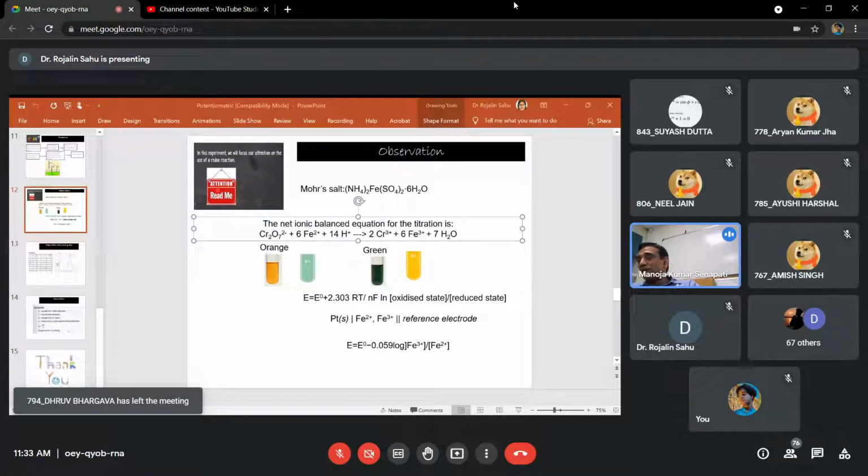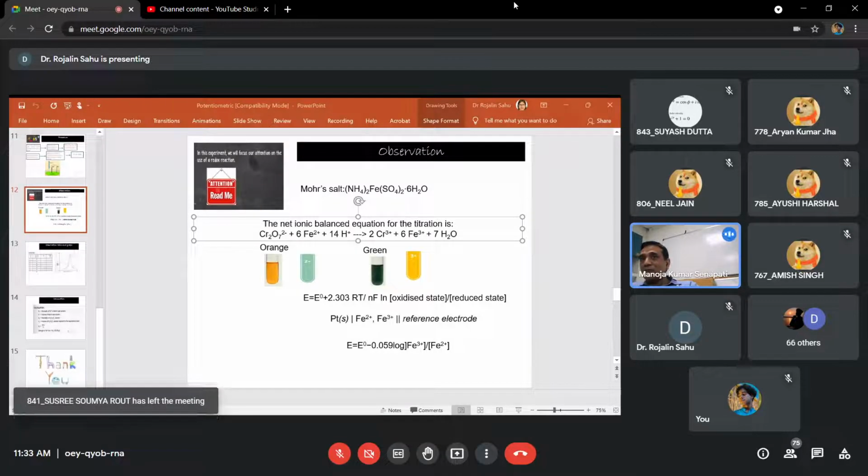We will add 0.5, check the EMF. Then add another 0.5, check the EMF. Suppose we have started from 0 and we have proceeded up to 6 ml. At 6 ml, we have seen that there is a change in the EMF. The ratio is not very large, but at 6.5, we have observed the change in the EMF is very drastic, very sharp.